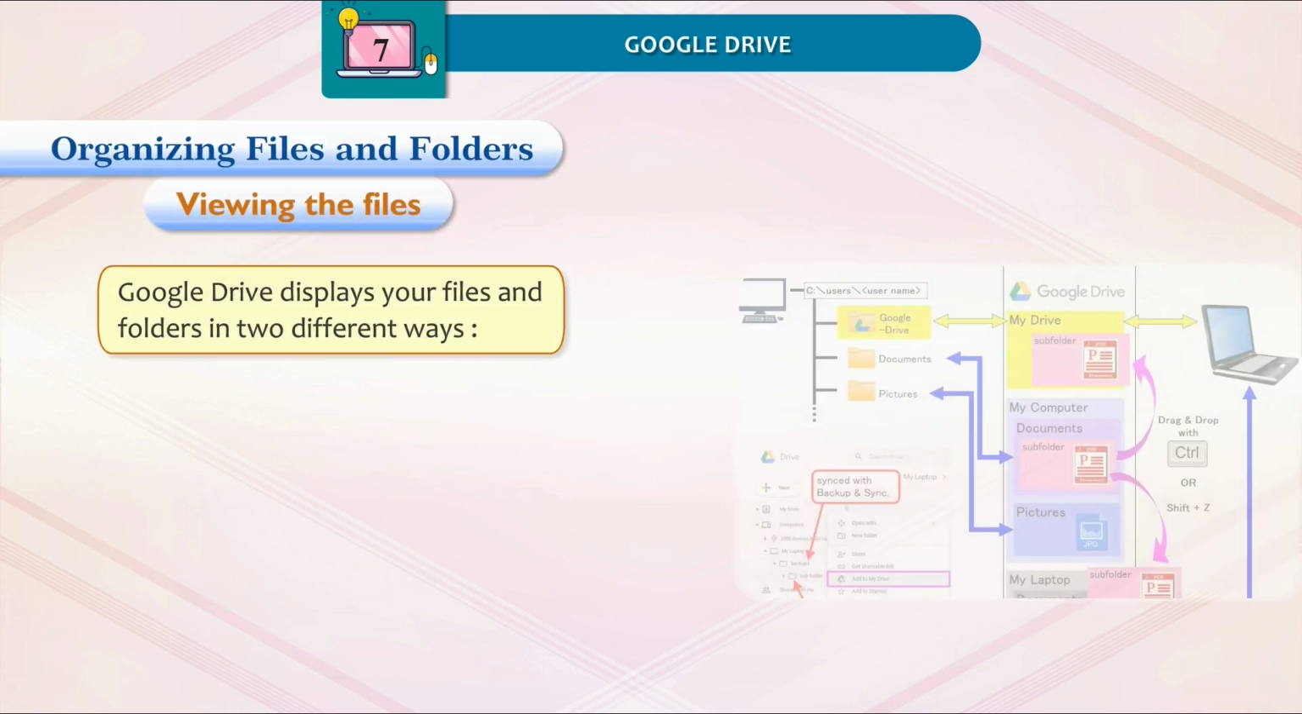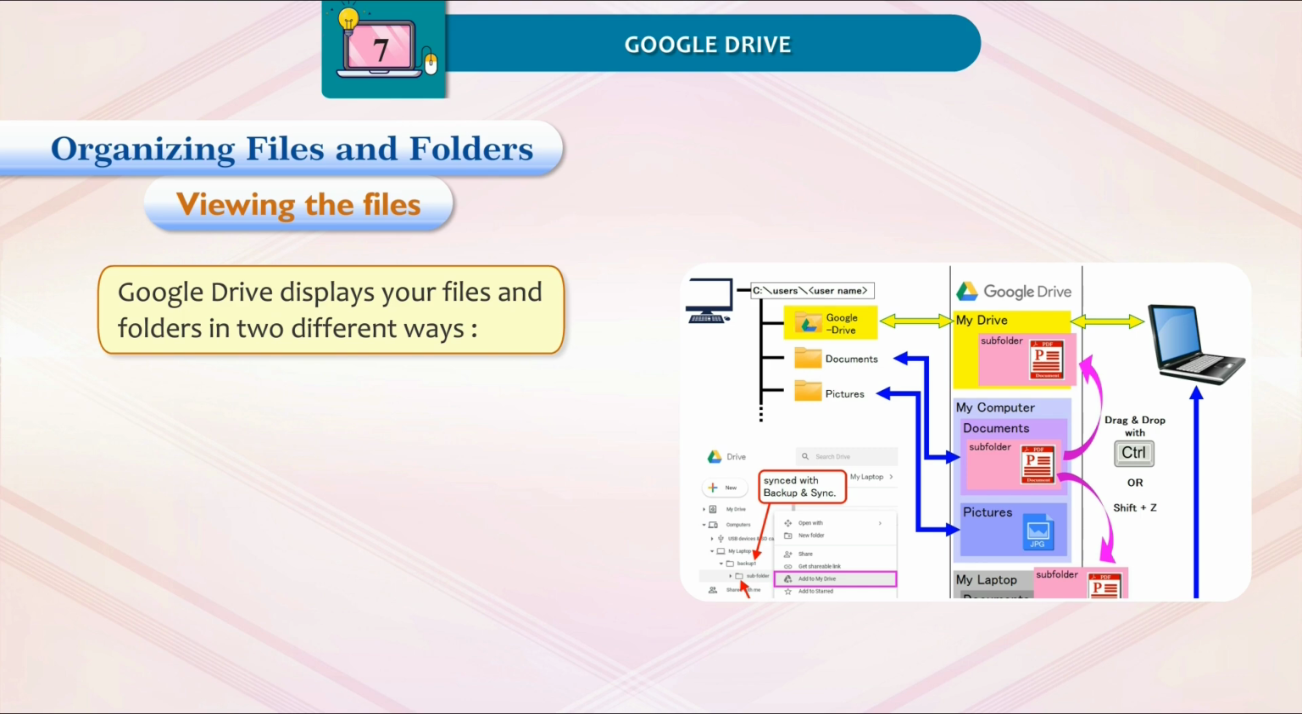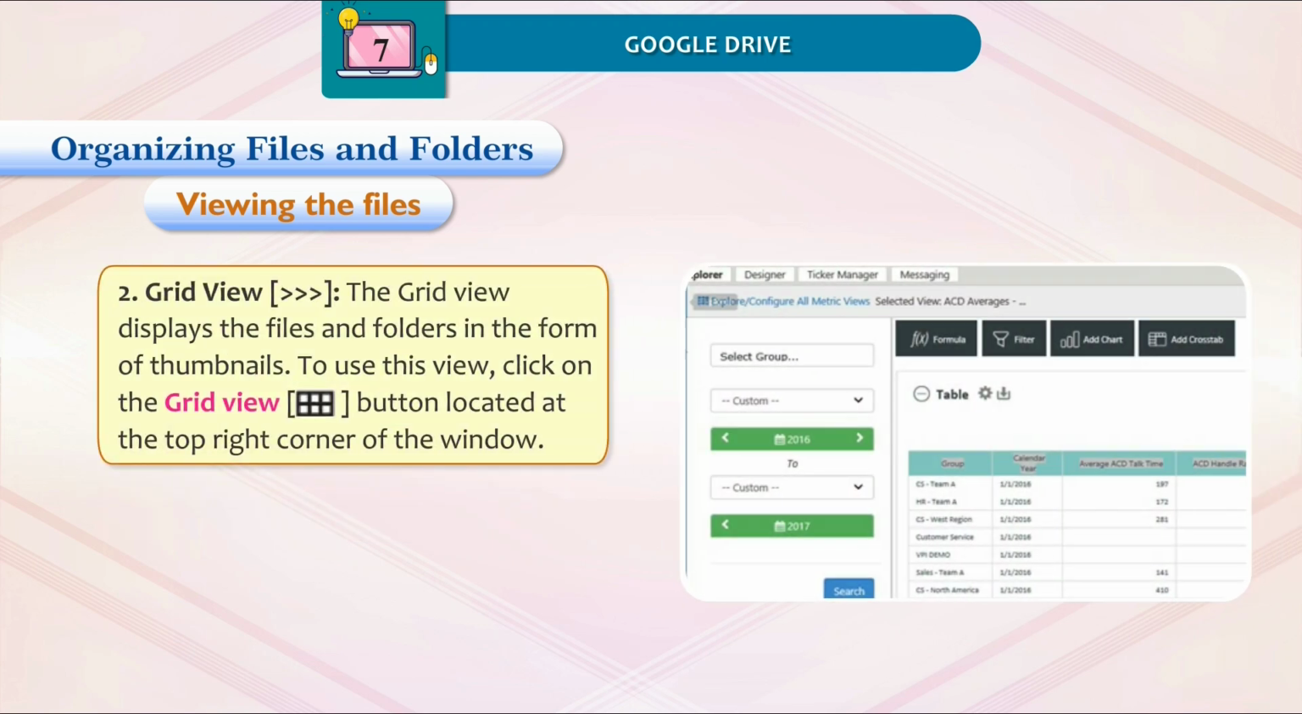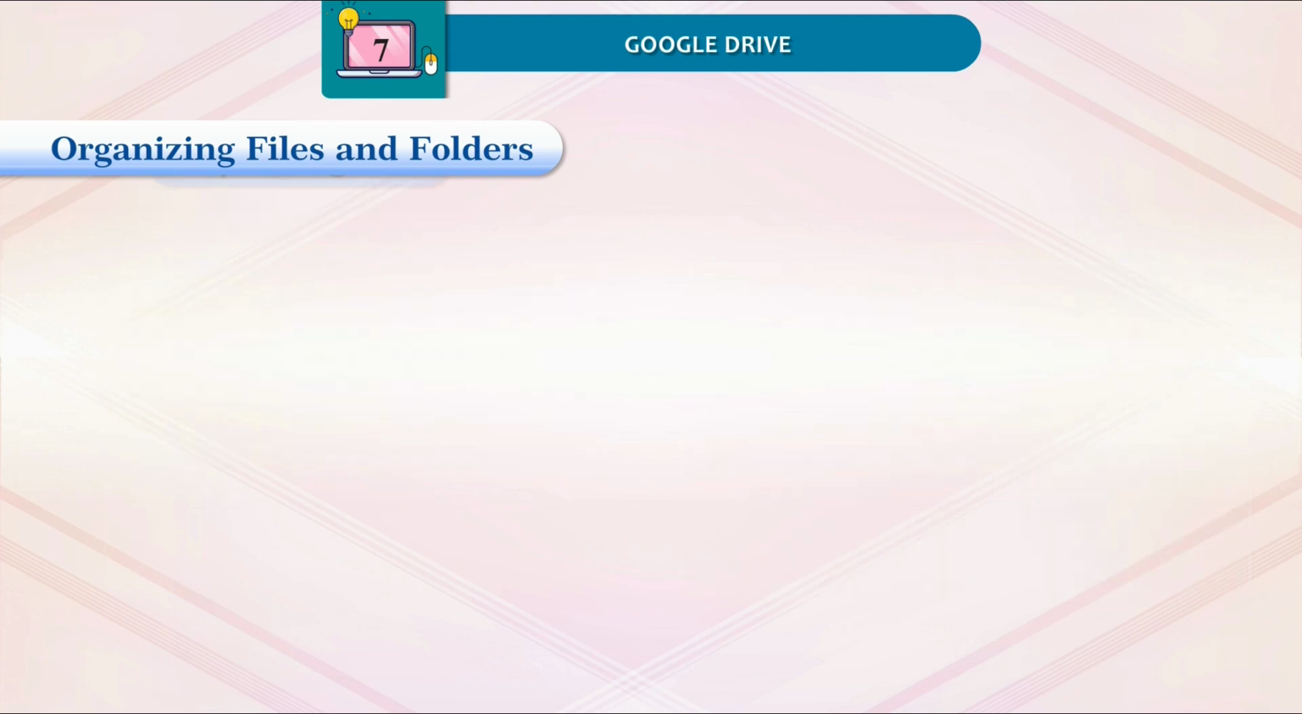Viewing the files. Google Drive displays your files and folders in two different ways. 1. List view. This view displays a list of files and folders along with their application icons and other details such as the owner of the file, date when it was last modified, and file size, etc. By default, all files and folders appear in the list. 2. Grid view. The grid view displays the files and folders in the form of thumbnails. To use this view, click on the Grid View button located at the top right corner of the window.